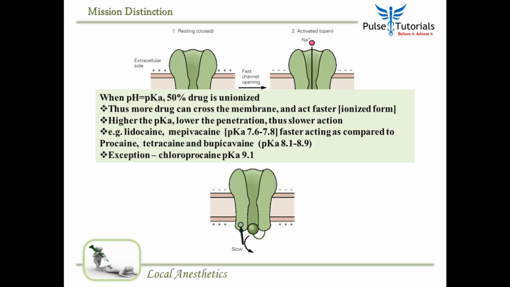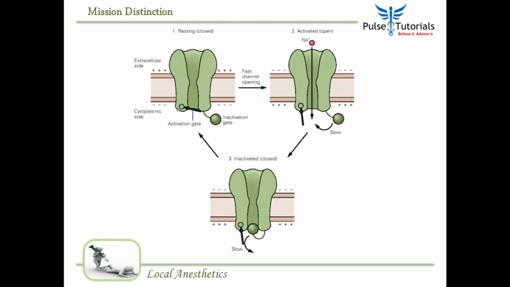Which means when an action potential comes, the sodium channel becomes activated and sodium starts coming in. Now let me draw that for you. If you give a local anesthetic which is ionized, it cannot cross the membrane. If it becomes unionized, it will enter inside the neuron and keep waiting there after it becomes ionized again.